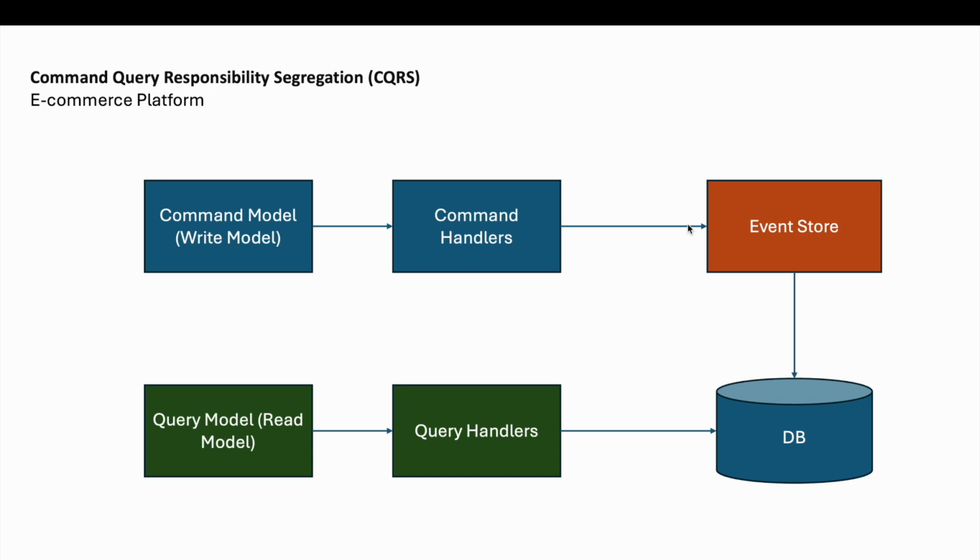If you want to look at a real world analogy of this, CQRS can be likened to a restaurant kitchen, which is the command model, and its dining area, which is the query model. The kitchen handles the preparation and cooking of meals based on orders, which are the commands, while the dining area is set up to provide guests with a pleasant dining experience, which are the queries. Both areas function independently but serve the common goal of a well-operated restaurant.